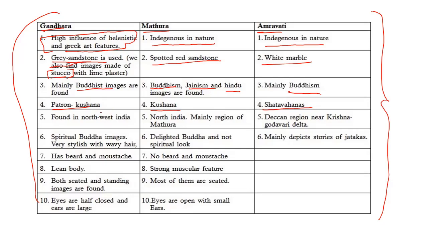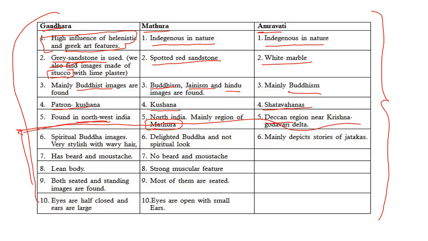Okay. So, the Gandhara School of Art developed in the Gandhara region or northwest India. Mathura was developed mainly in the Mathura region of North India. Then the Amravati School of Art was developed in the Deccan region on the river banks of Krishna. So this is common, we already discussed this point, right? Now this part is very important.